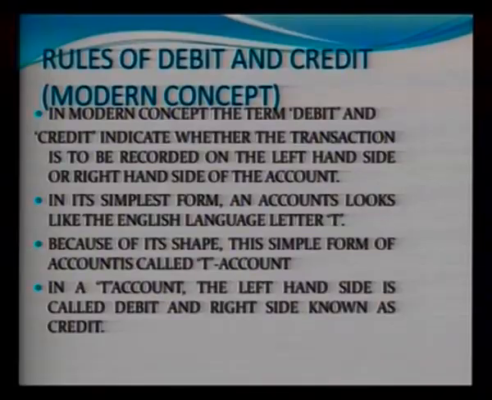In the modern concept, the terms debit and credit indicate whether the transaction is to be recorded on the left hand side or the right hand side. In its simplest form, an account looks like the English letter T. So, what are the different sides of a T account? The account is of a T shape, which means there is one horizontal line and one vertical line.